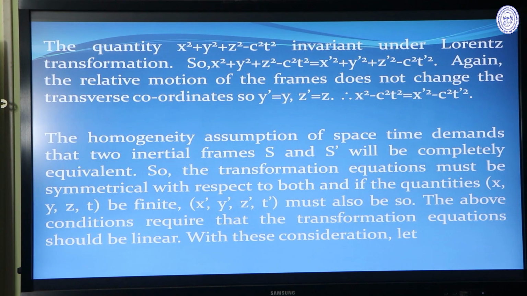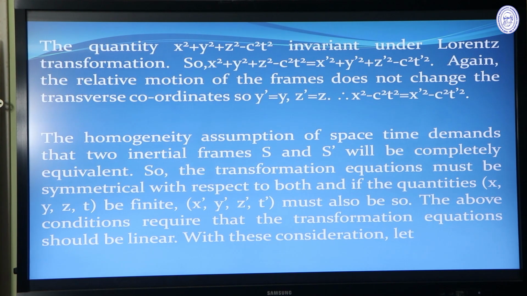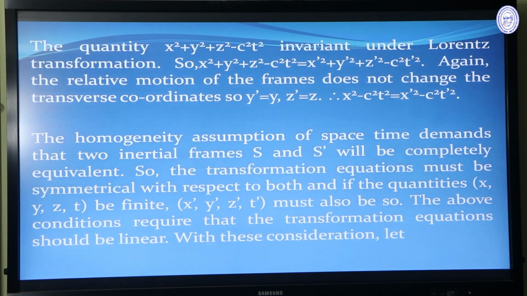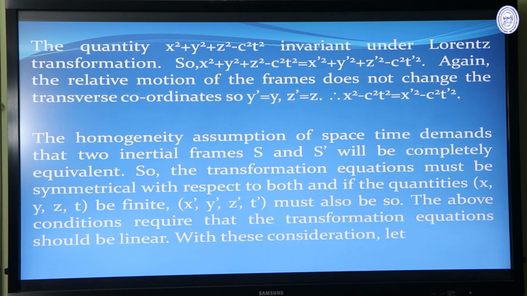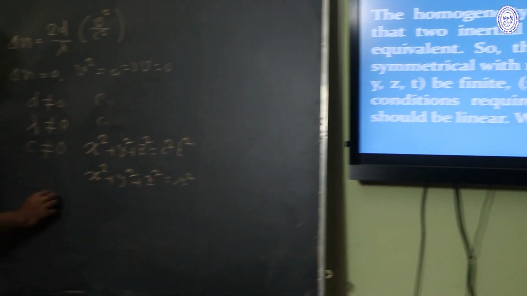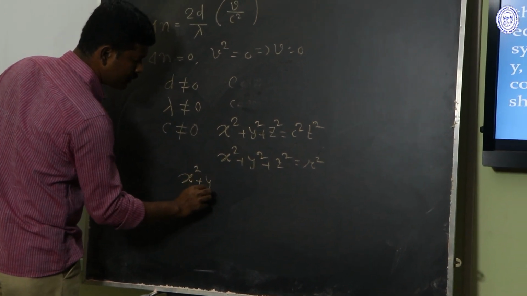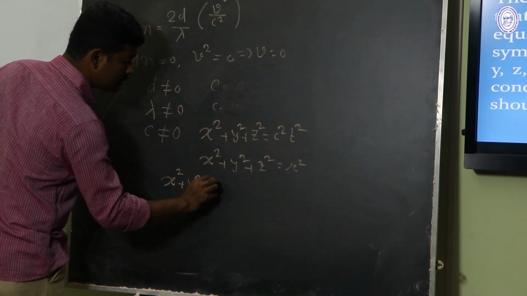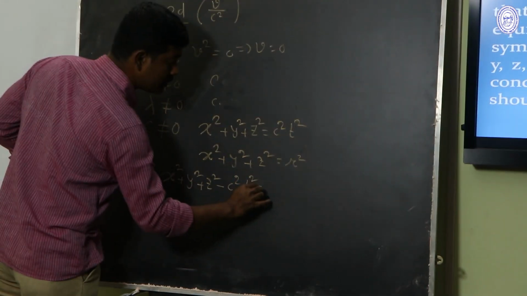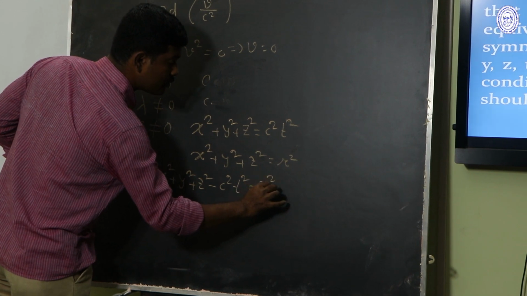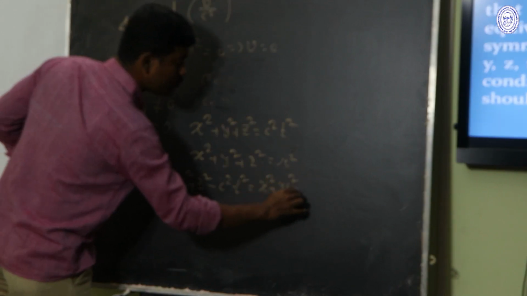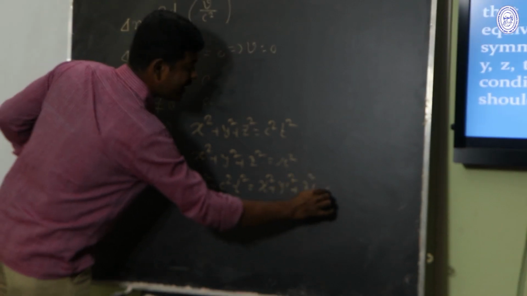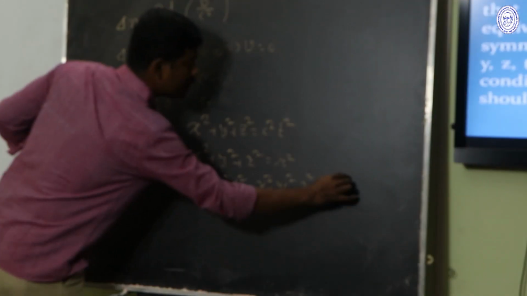This quantity x square plus y square plus z square minus c square t square is invariant under Lorentz transformation. We assume that x square plus y square plus z square minus c square t square equals x prime square plus y prime square plus z prime square minus c square t prime square. As this is invariant under Lorentz transformation, we can write x square plus y square plus z square minus c square t square equal to x prime square plus y prime square plus z prime square minus c square t prime square.